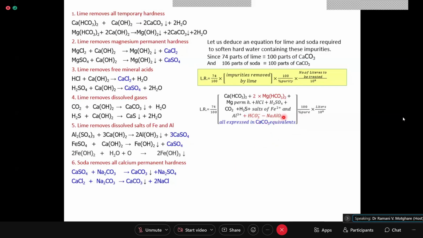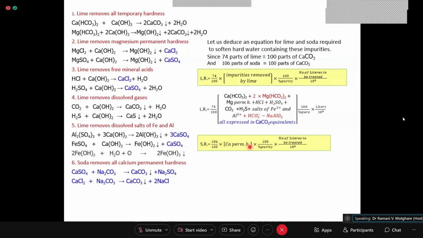These two are important for solving numericals. So all are expressed in CaCO3 equivalents. The rest, your purity factor and number of liters, remains as it is. So you can calculate lime required here. Then coming to soda required. Soda required again will be 106 by 100 into the calcium permanent hardness. Now the calcium permanent hardness originally present is this much quantity only.